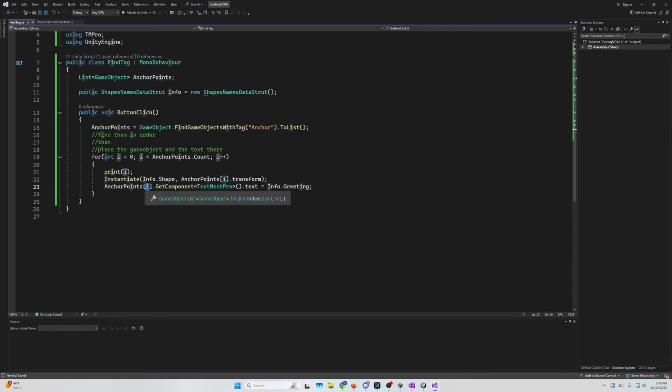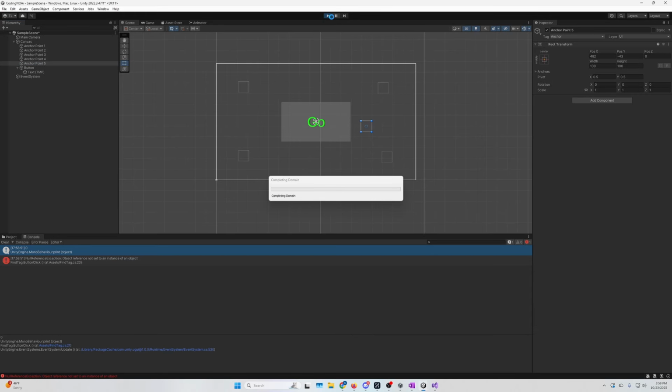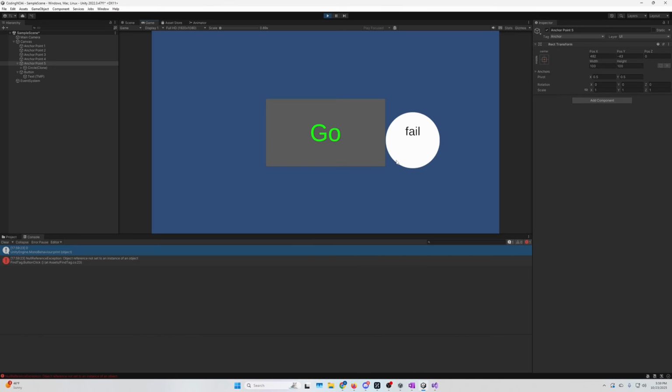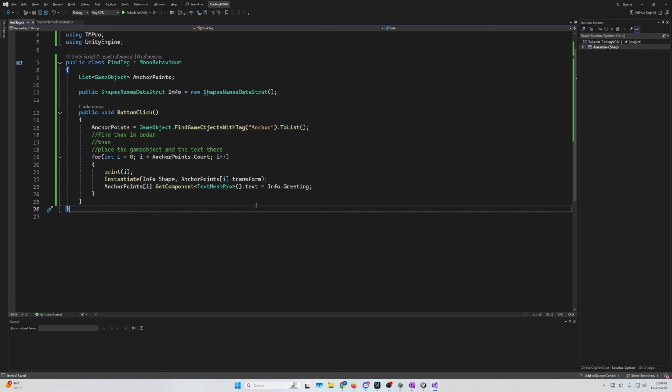So it's getting anchor point at I, get component, TextMeshPro, the text part of it, greetings. Oh, is it even working? Hold up, I didn't even check if it's working. That's probably your issue if it's not working. Yeah, it's not working. Okay, good. So that means our initial text isn't being overridden, so there is something wrong here.